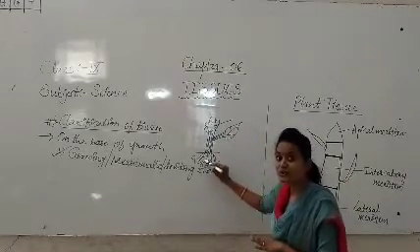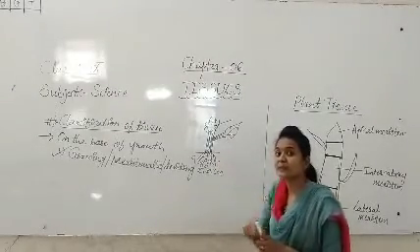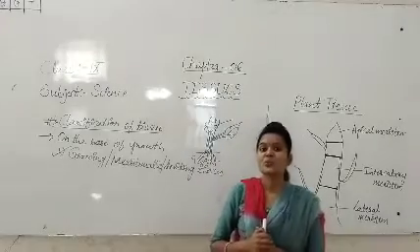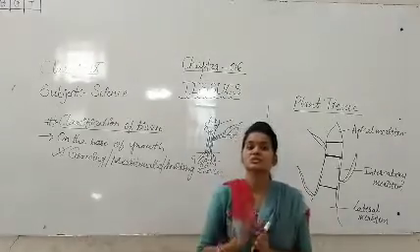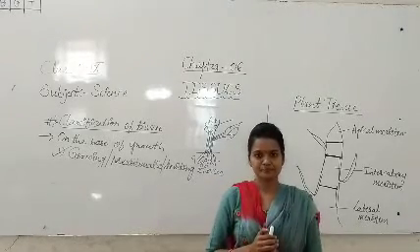That's why meristematic tissue is present in the growing regions of the plants.